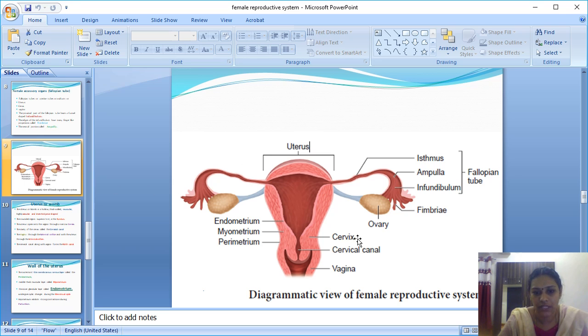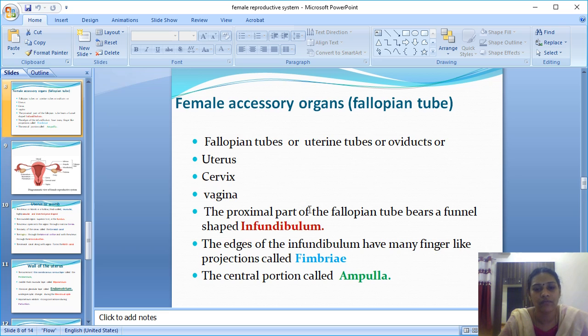This is your textbook diagram. As I already explained, the ovarian cut section shows the different types of follicles, which end with the ovulation. Once the ovulation is completed, the ovum is produced. That ovum is collected only through the fimbriae part of the uterine tube. So this finger-like projection called fimbriae collects the ovum and it goes to the fallopian tube. So it reaches the fallopian tube only with the help of the fimbriae. That is the role of the fimbriae of the fallopian tube, or the uterine tube or the oviduct.